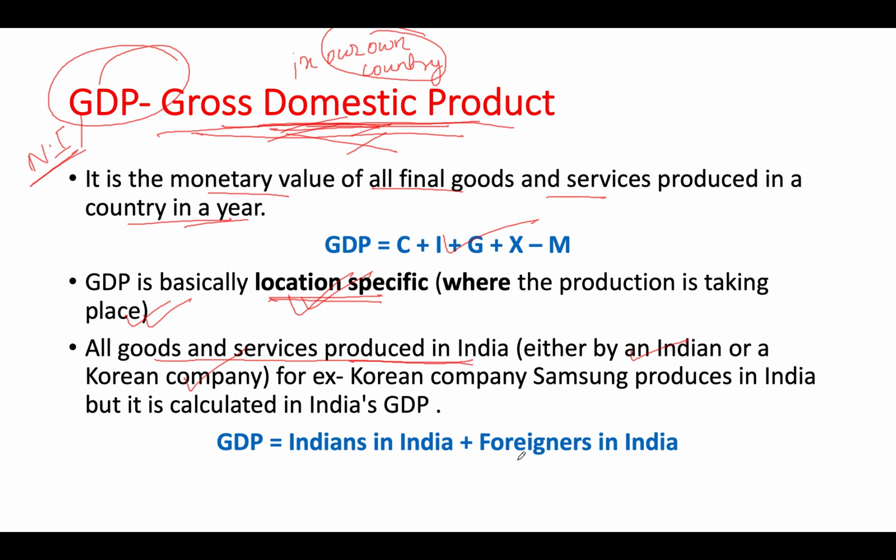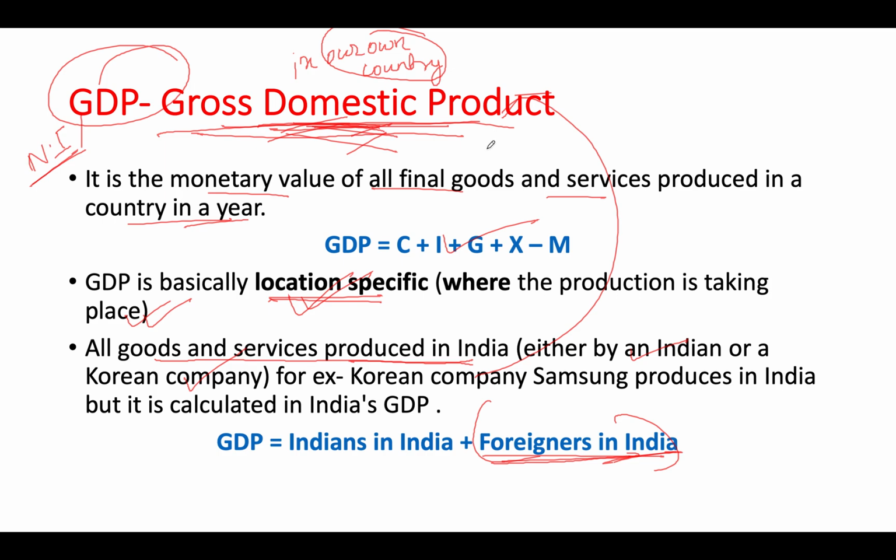But over here in gross domestic product, we also take into account foreigners' income, foreigners working in India. The law says domestic product. So if other companies not based out of India are manufacturing in India, that will also be added in our domestic product.